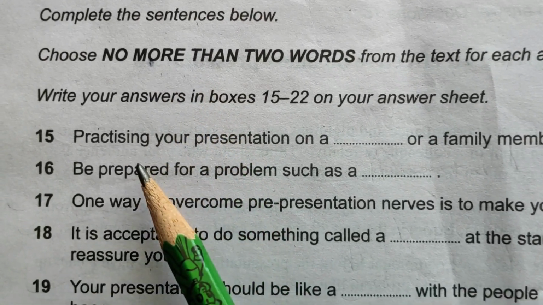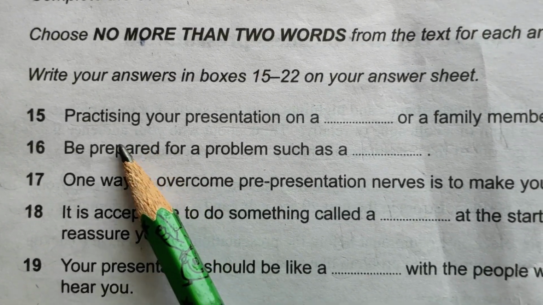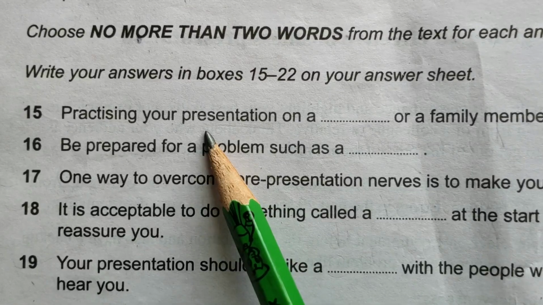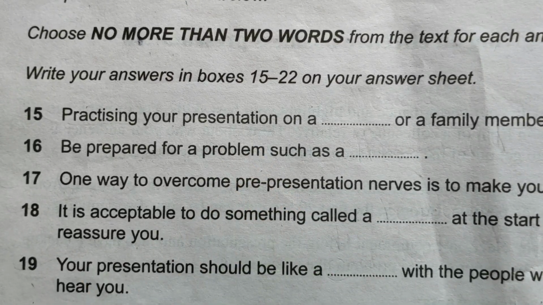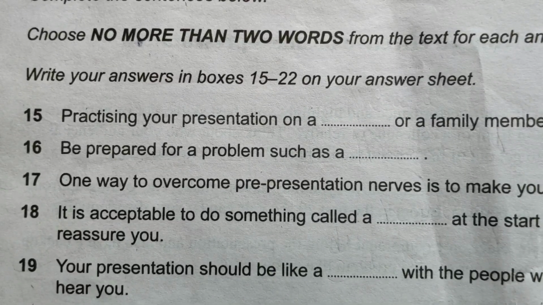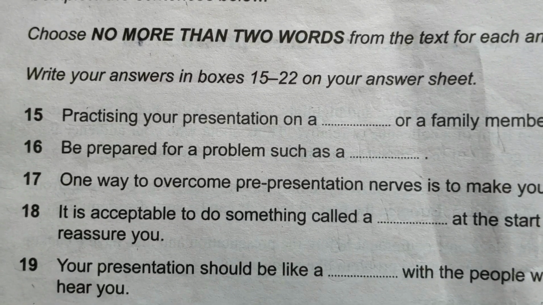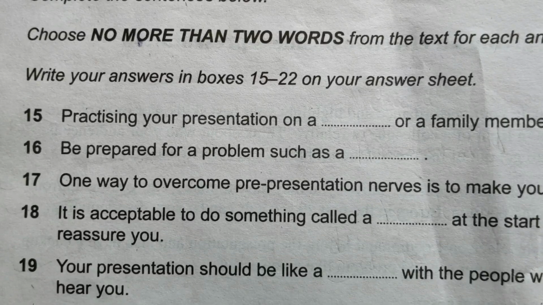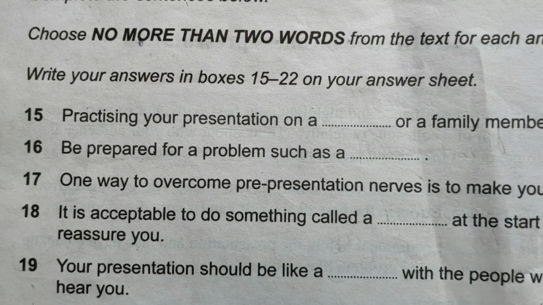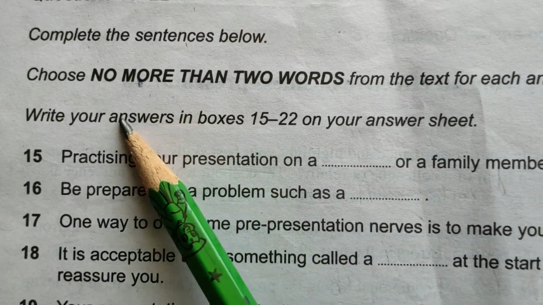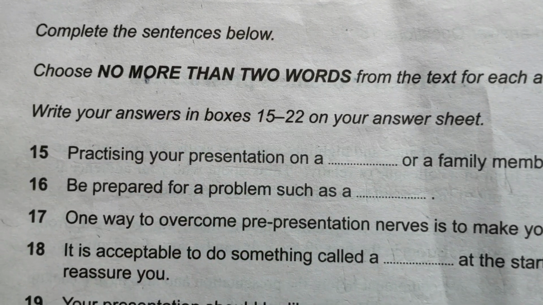Then read the statement 2-3 times and underline the keywords, and then go to the paragraph to find the keywords, reading slowly, paragraph by paragraph, and you will get the answers. I always follow the second method which I told you: just read the title of the paragraph and then go to the questions directly. Okay, now start the video.